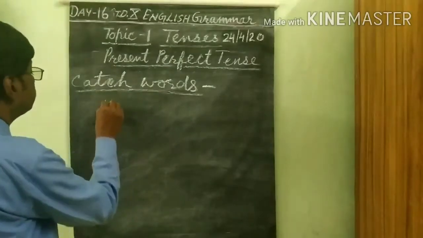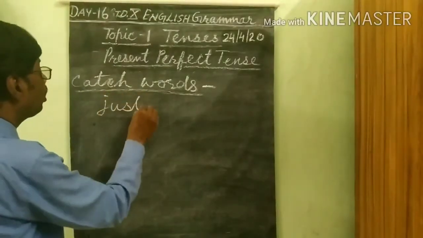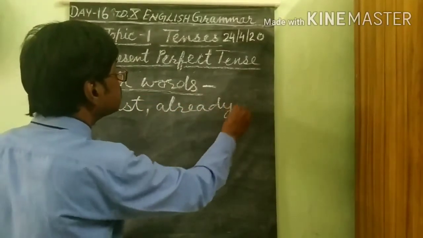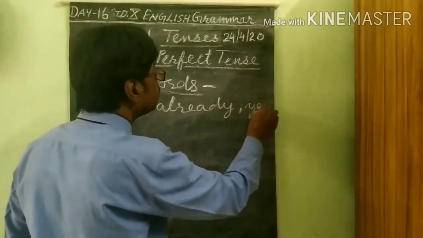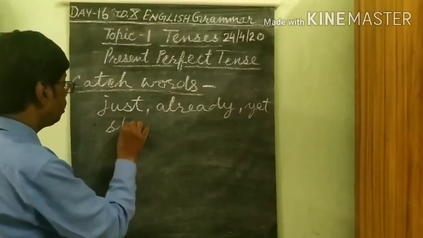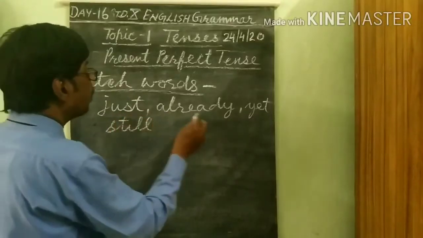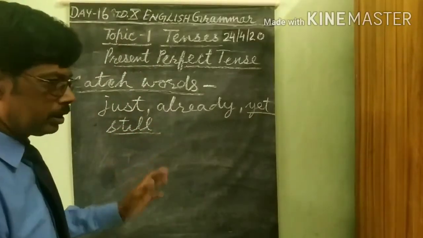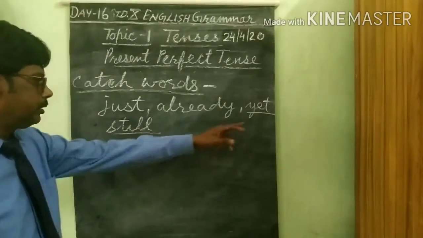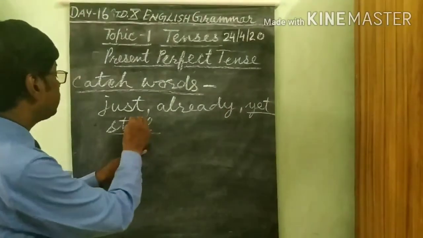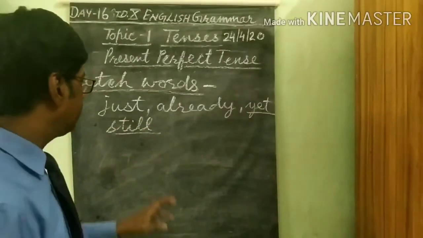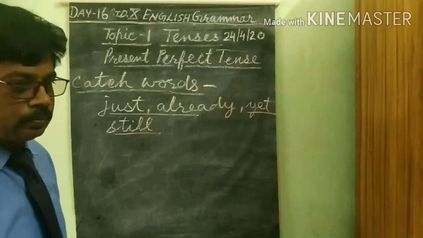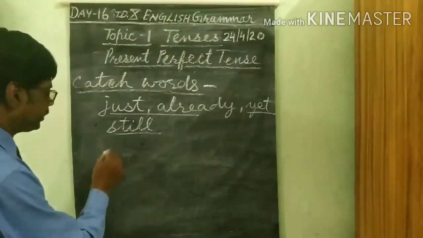Catchwords are just, already, yet, still. As far as I think, yet and still are the catchwords of negative sentences, and just and already are related to positive sentences. I will give the examples.